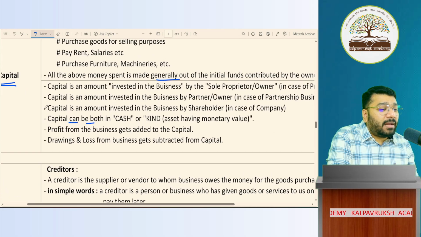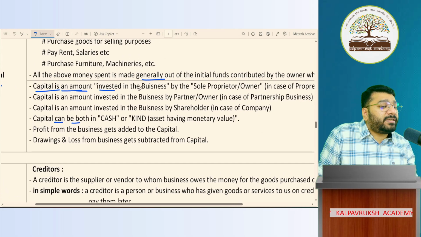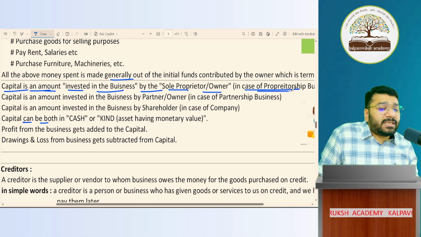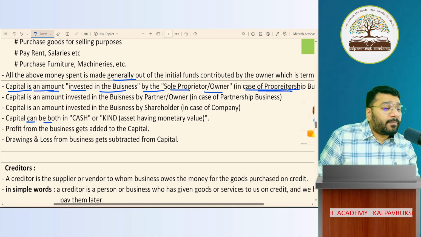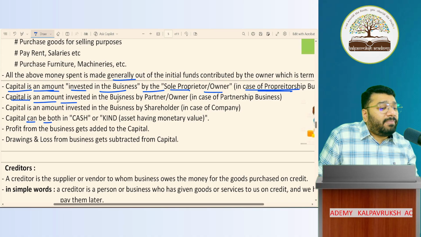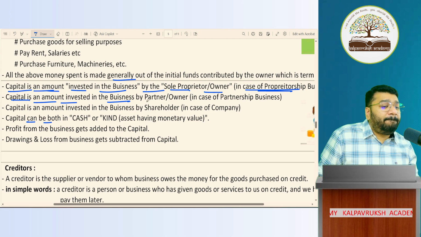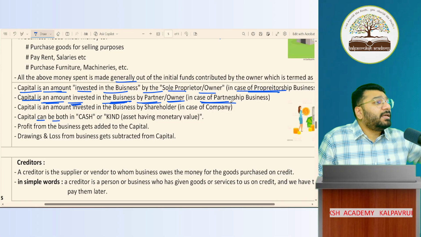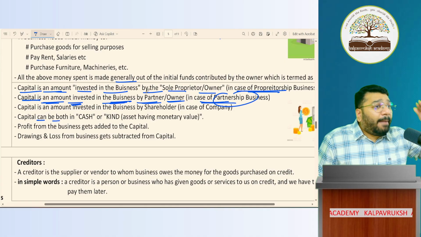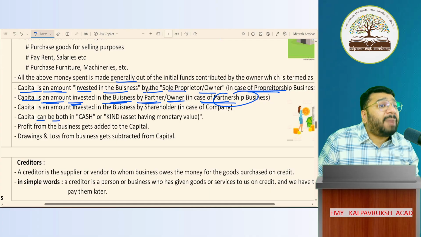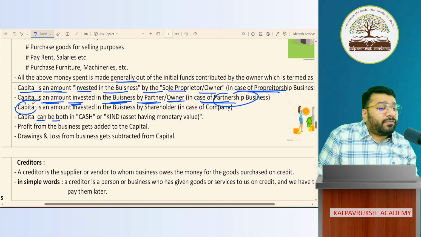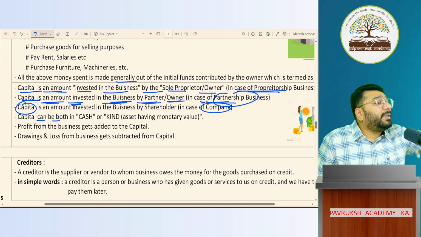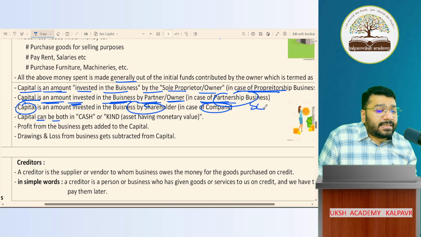So capital is the amount invested. Capital is an amount invested in the business by the sole owner. That is called what business model? Proprietorship business model. Capital is an amount invested in the business by a partner in case of partnership business, called partners capital. In case of a company, the capital contributed by the shareholder is called share capital. I'll just add this point and give it.